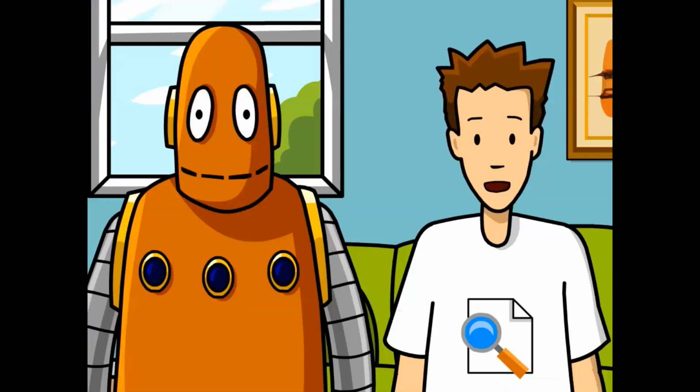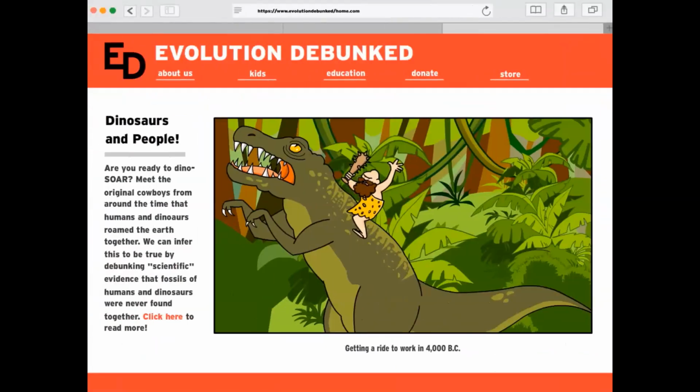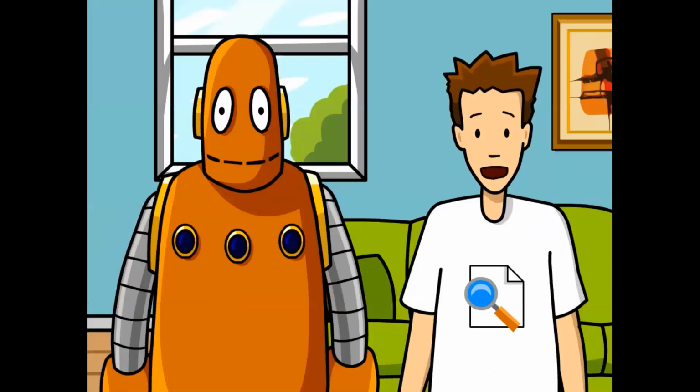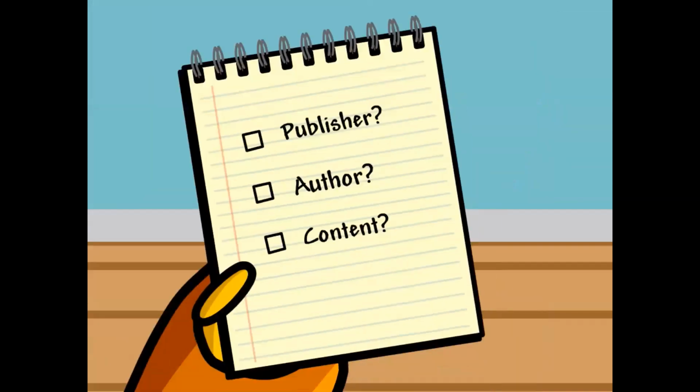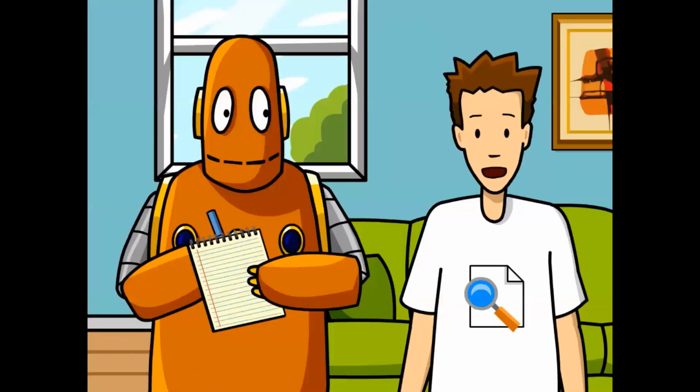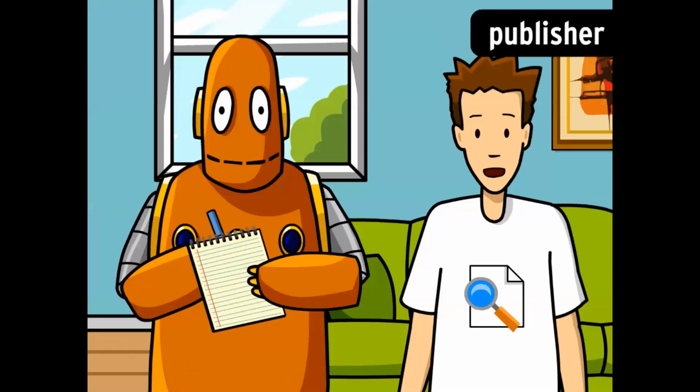Unfortunately, plenty of sites aren't that reliable, or just plain wrong. Like this one, pretty sure humans and dinosaurs never lived side by side. Moby and I stumbled on this site while we were researching the natural selection movie. Fortunately, we have a handy-dandy system for evaluating online sources, and it can be boiled down to just 3 main steps. Yep, first we try to find out a little about the publisher.